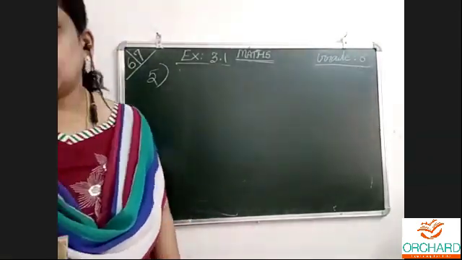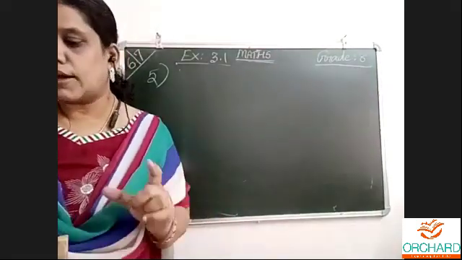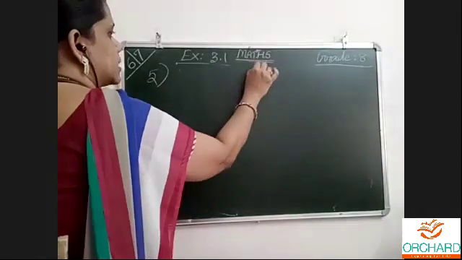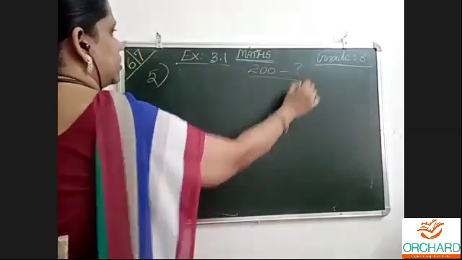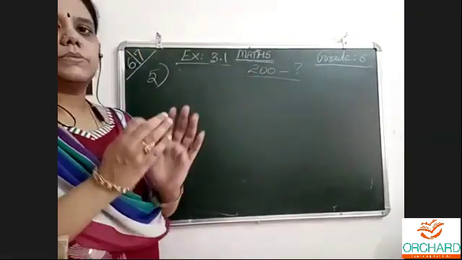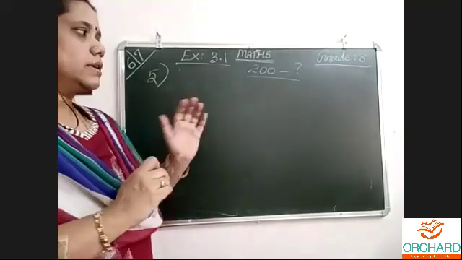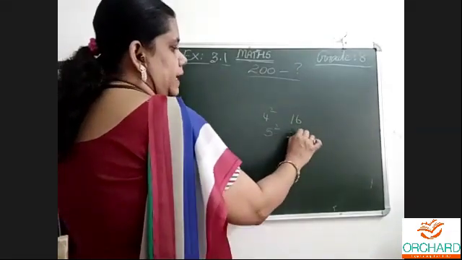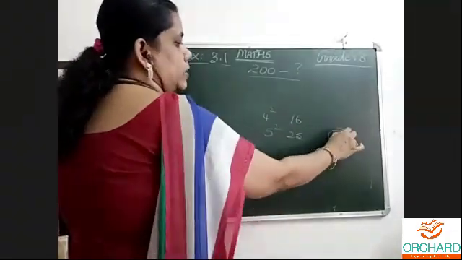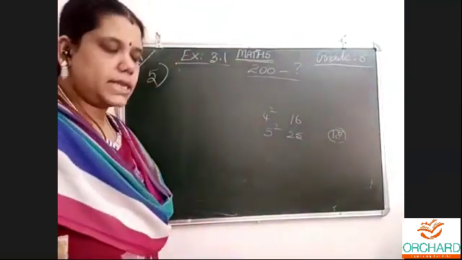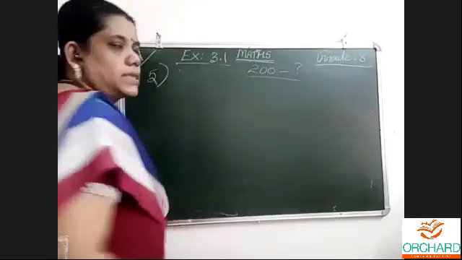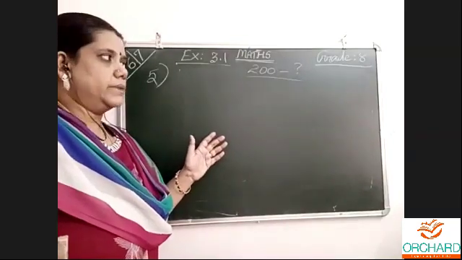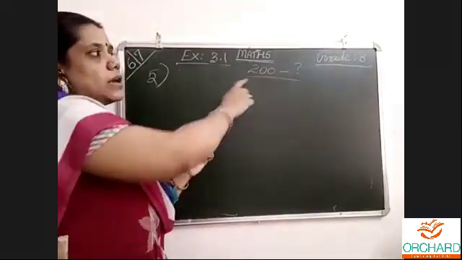Find out if 200 is a perfect square or not. Easy. Now, 200, this is the question: is 200 a perfect square or not? We have to see which two numbers it lies between, then only can we decide. Just now, for example, we told 4 squared is 16, 5 squared is 25, and I told 18 is a square or not, meaning it is not possible. In the same way, we have to see for this number. We know that 10 squared is 100, 11 squared is 121, 12 squared is 144, 13 squared is 169.